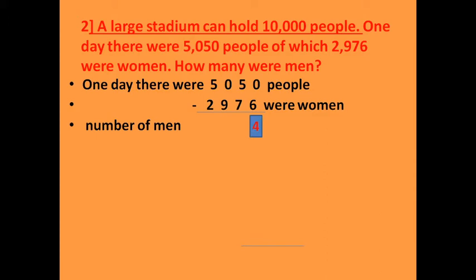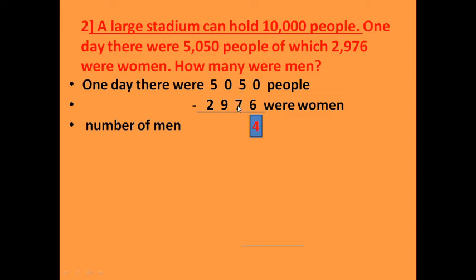Number of men: we start to subtract, 6 minus... we take 6 from 0, so we cannot. We borrow 1 from 5, so 5 becomes 4 and this 0 becomes 10. Now we can subtract 6 from 10, it will be 4. Sorry, now here we cannot subtract 7 from 4. So can we borrow from 0? No. So here we borrow from, yes, from 5. 5 becomes 4, and this 0 becomes 10. Now we can subtract 1 from 10. So 10 becomes 9, and this 4 becomes 14.